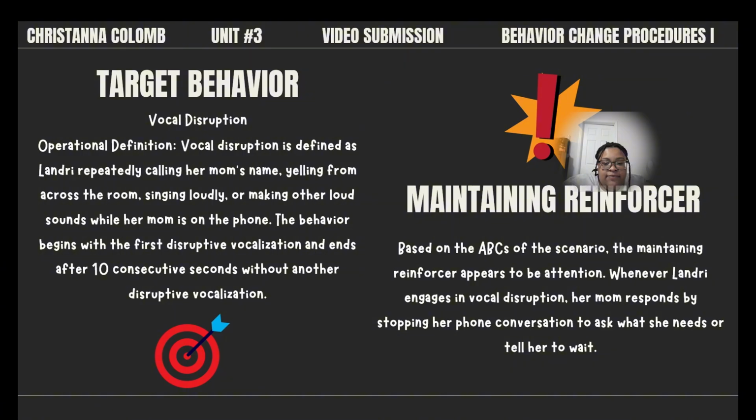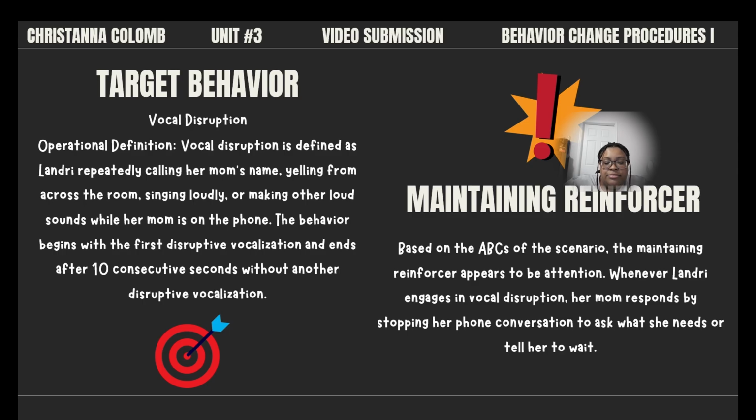Vocal disruption is defined as Landry repeatedly calling her mom's name, yelling from across the room, singing loudly, or making other loud noises while her mom is on the phone. Vocal disruption begins with the first disruptive vocalization and ends after 10 consecutive seconds without another disruptive vocalization.